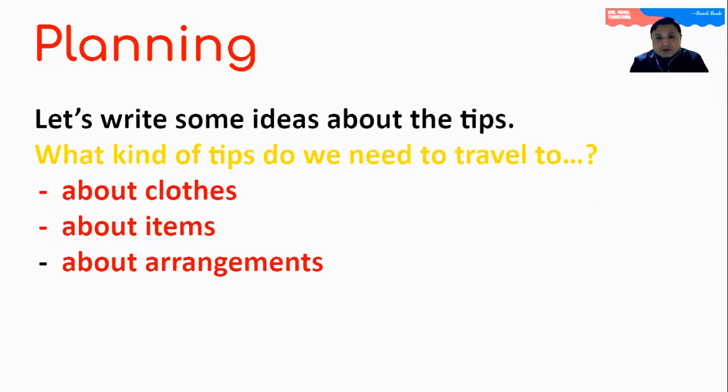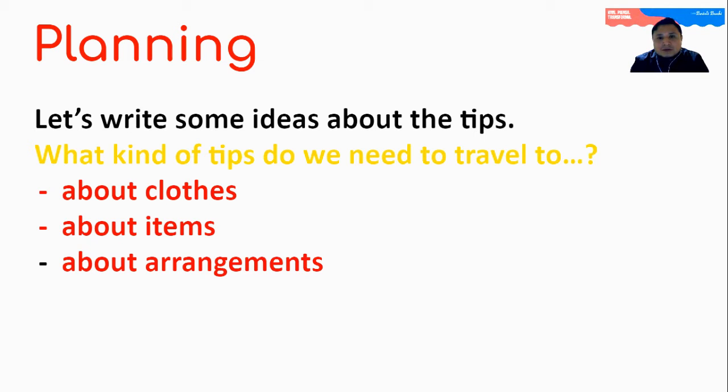So let's start. First, we start with the planning section. In this planning section, we just have to start with ideas. And please, let's start to give ideas. And let me set up this question for you so you come up with new ideas about what you're going to write about. And the question is this: what kind of tips do we need to travel? So you can get some ideas. For example, ideas about clothes, ideas about items, and ideas about arrangements.